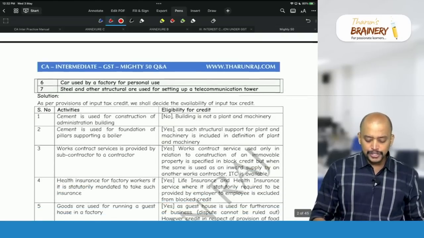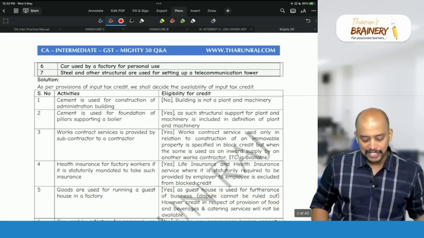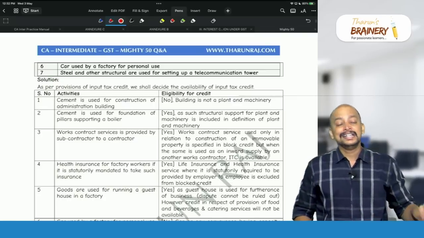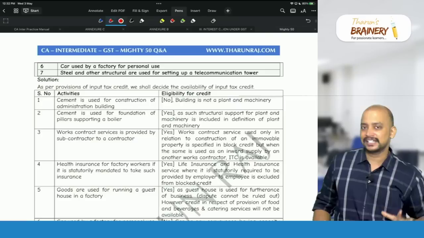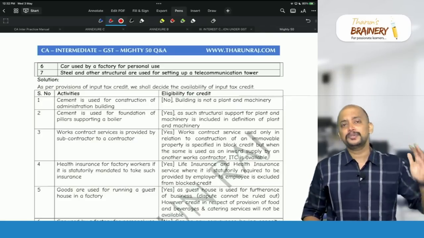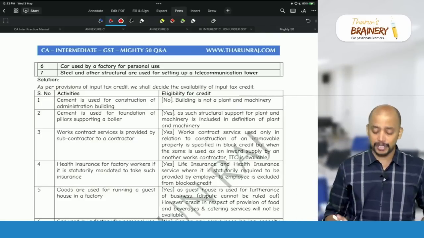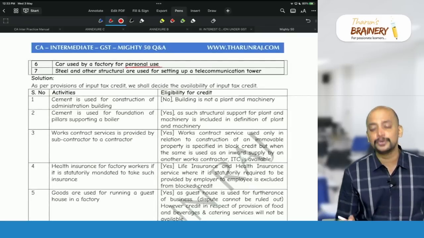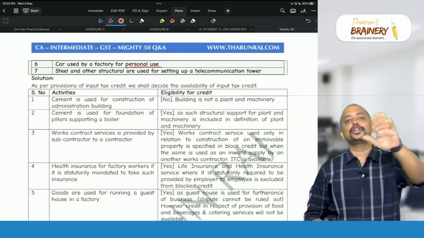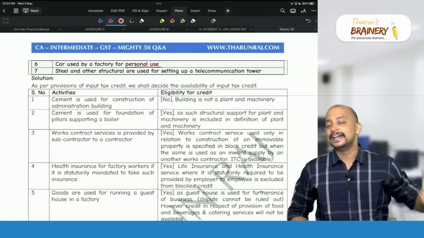Then, car used by a factory for personal use. So we don't have to bother about anything else. See, for a motor vehicle whose seating capacity does not exceed 13, there are exceptions where ITC is available, but don't bother about that. Why not? Because they use the words personal use. So even if it is eligible for ITC, the moment you are using that for personal purpose, ITC is not available with respect to that.